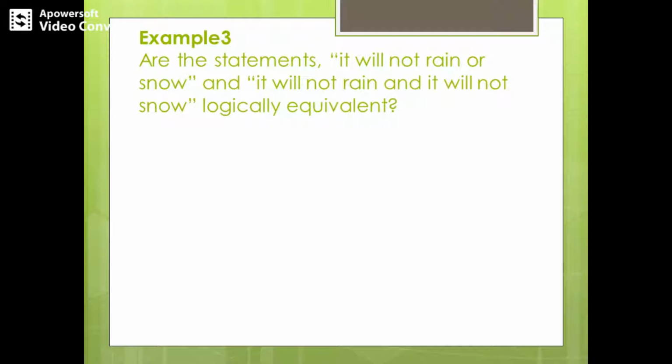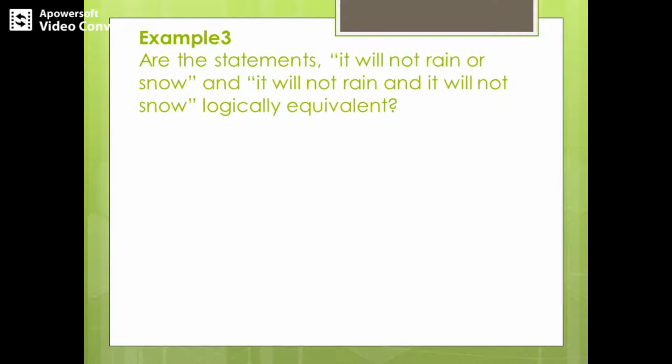Let's see. The first statement is: it will not rain or snow. That means it is not going to rain as well as it is not going to snow. This is what it means. That means we do not have rain as well as we do not have snow. So how can we write this particular statement? Let's say I have proposition P representing it will rain. It's always better to write propositions in the positive sense, in positive terms. So let me denote proposition P as it will rain and proposition Q as it will snow.